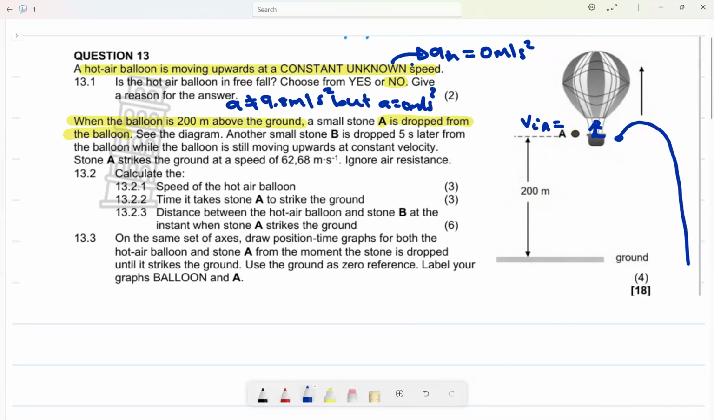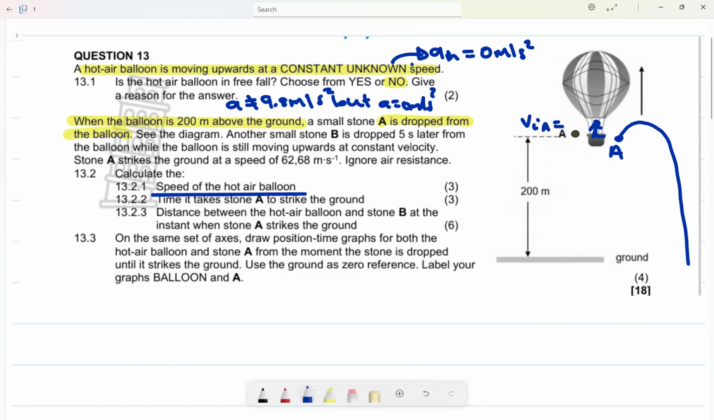Therefore, another stone B is dropped 5 seconds later, T minus 5, from the balloon, while the balloon is still moving upwards at a constant velocity. Very interesting. Stone A strikes the ground at a speed of 62.68 meters per second, whatever. Ignore air resistance. They say calculate the speed of the hot air balloon.